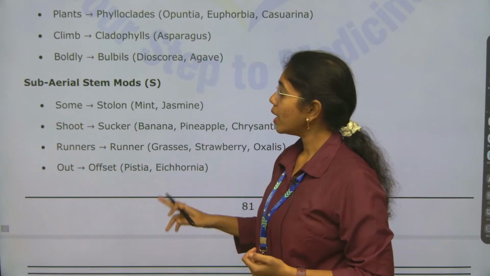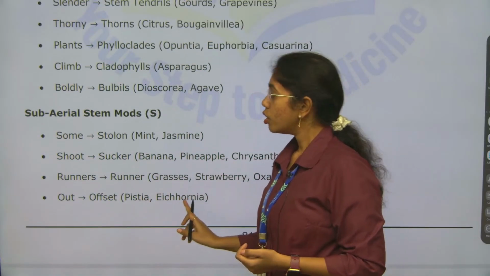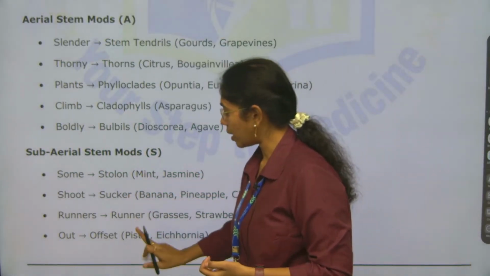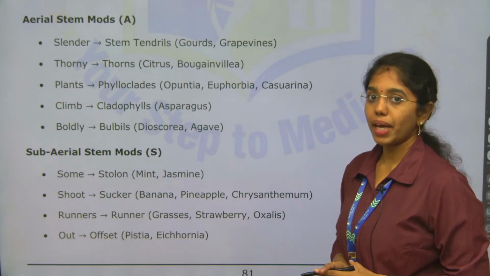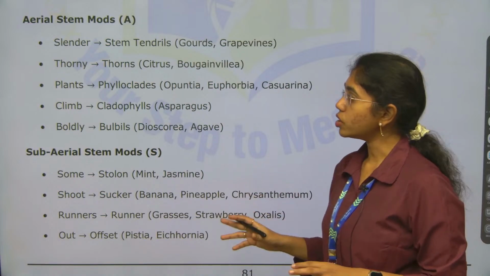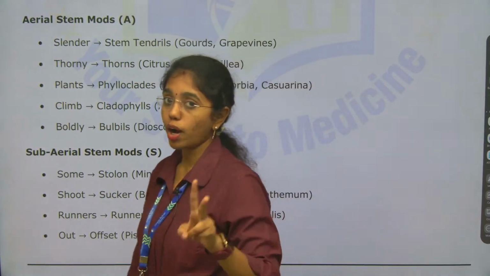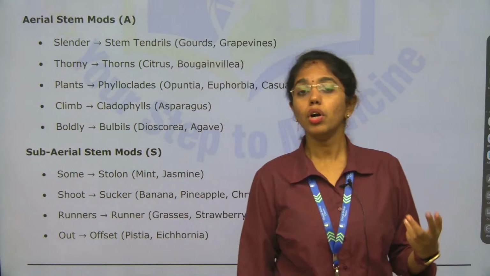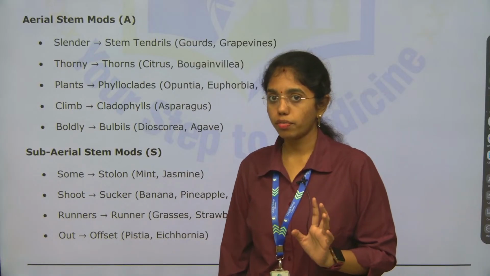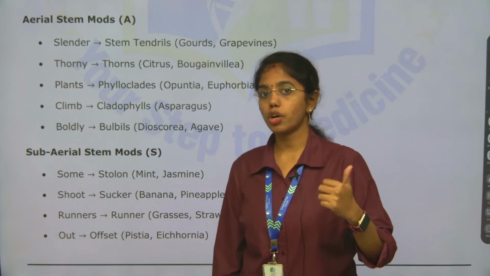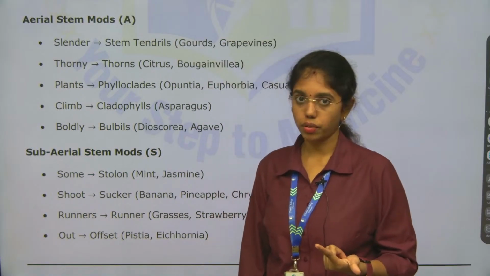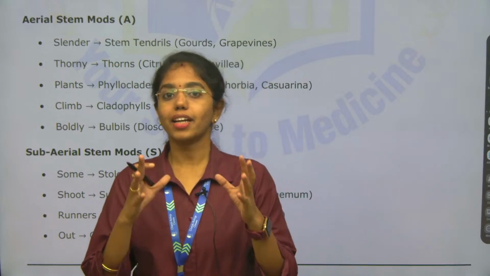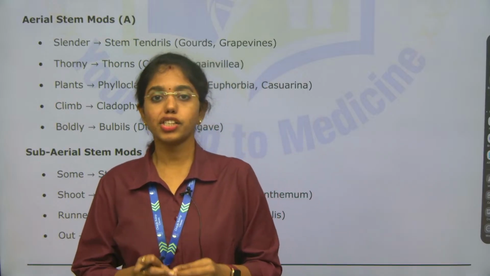Next, last is what? Subaerial stem modifications. Subaerial stem modifications here include stolon, sucker, runner and offset. So with this we have finished the 2 long questions which are most expected from morphology. In our next class we will do a few more questionnaire sets from morphology of flowering plants, with easy memory hacks for root modification and stem modification again. That is all for today's session, students. Stay tuned to get a perfect score in botany, that is 60 on 60.